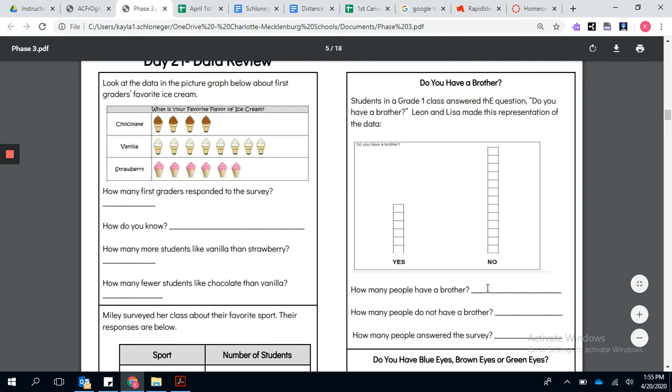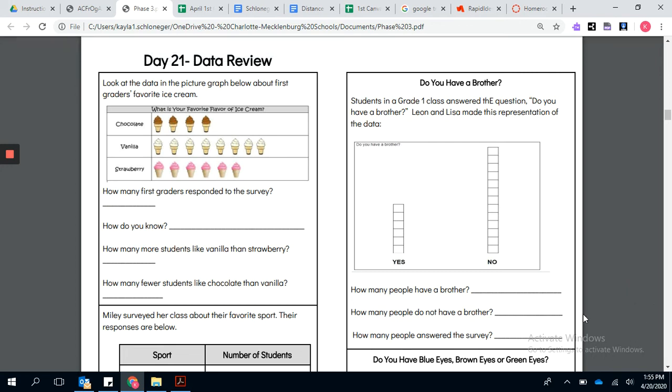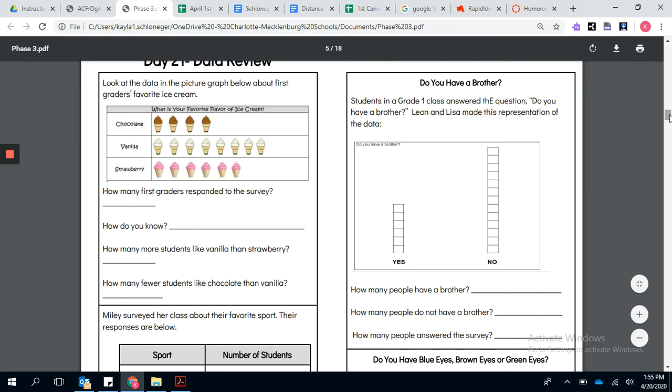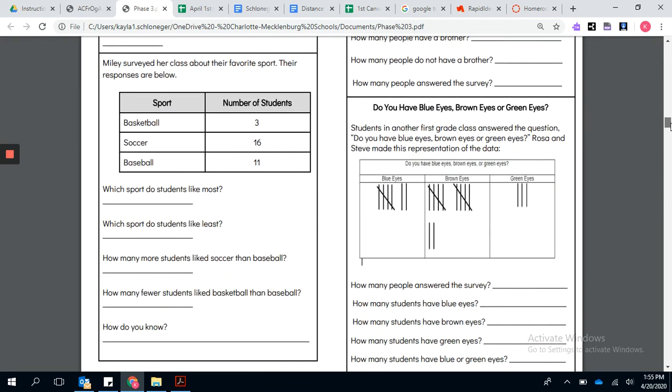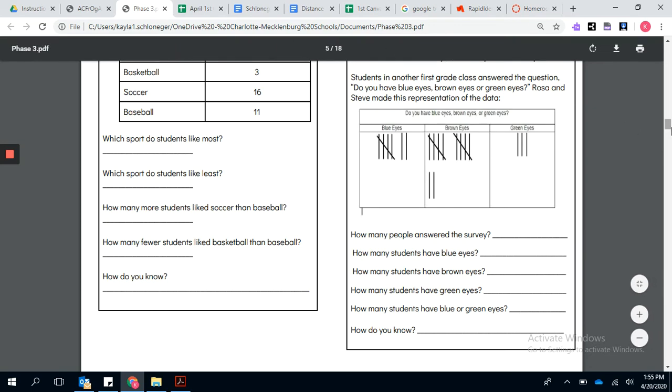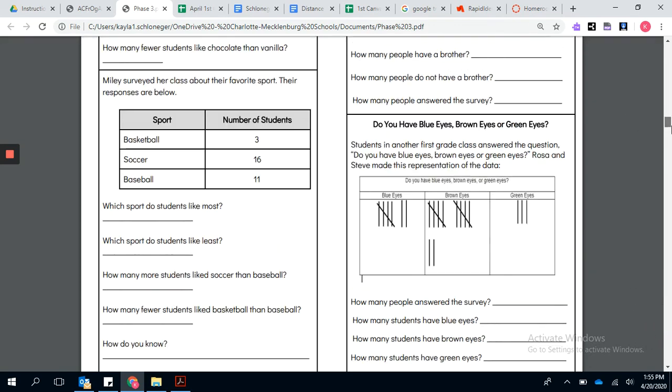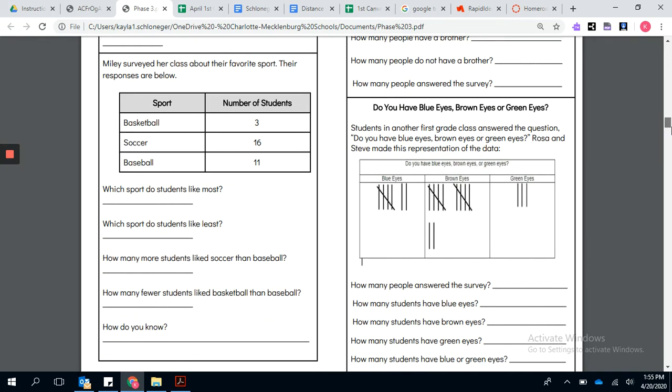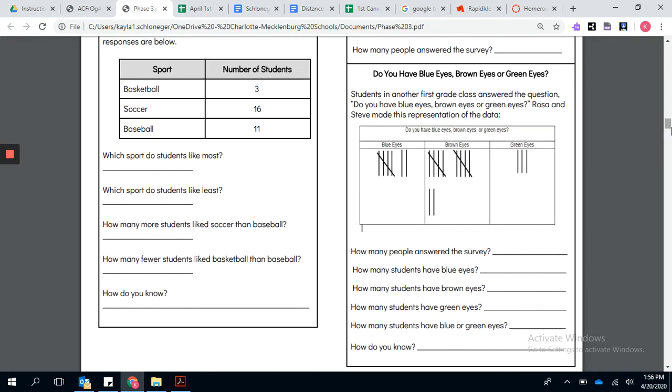So we have how many people have a brother for number 1. How many people do not have a brother for number 2. And how many people answered the survey for number 3. And then this is our last graph right down here. And the title of this graph says, do you have blue eyes, brown eyes, or green eyes? So they did a survey on eye color.